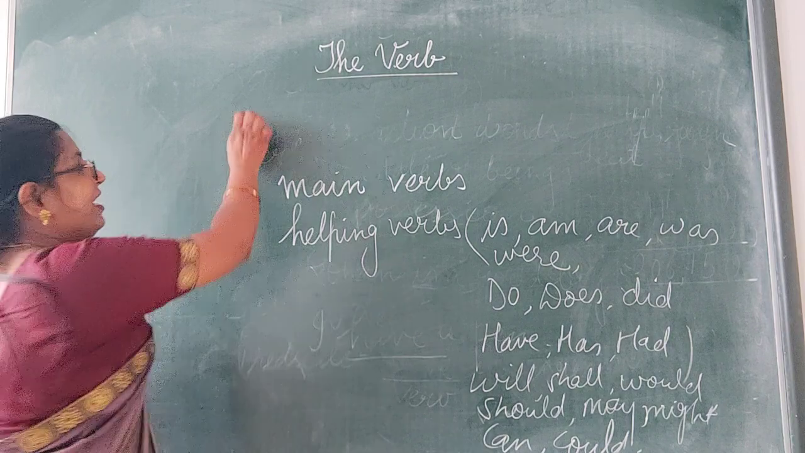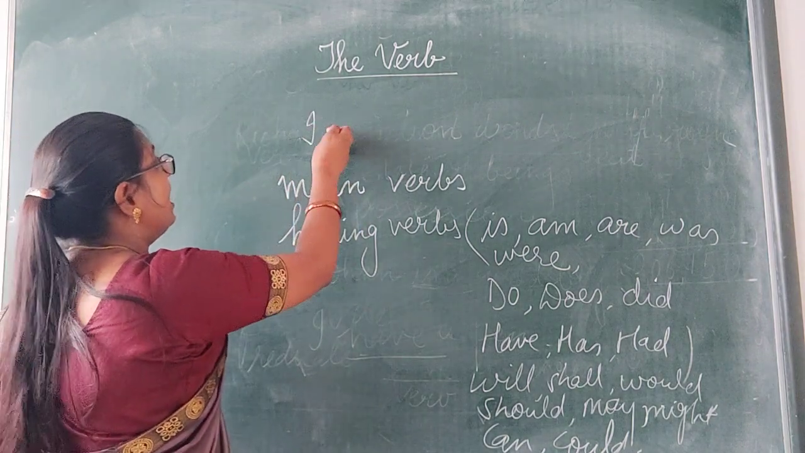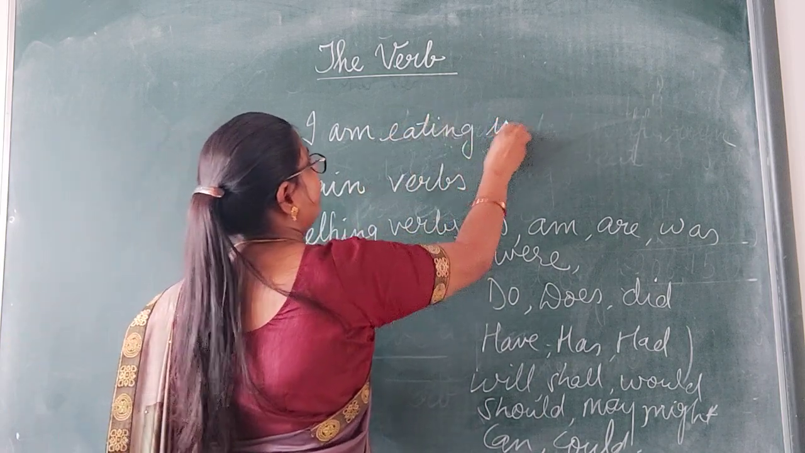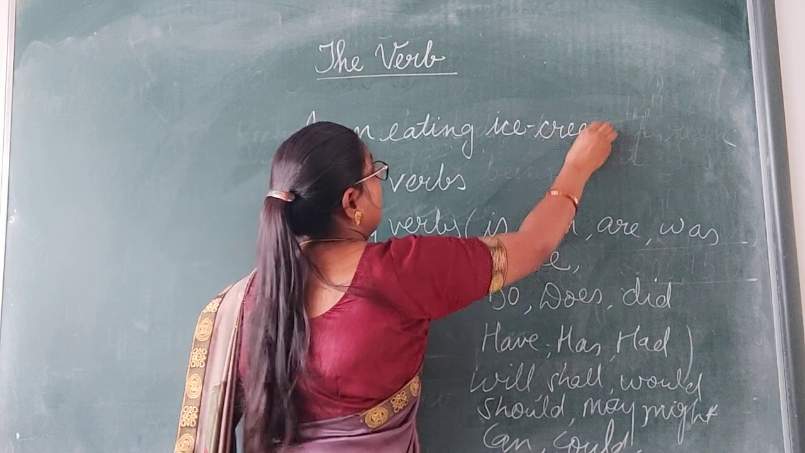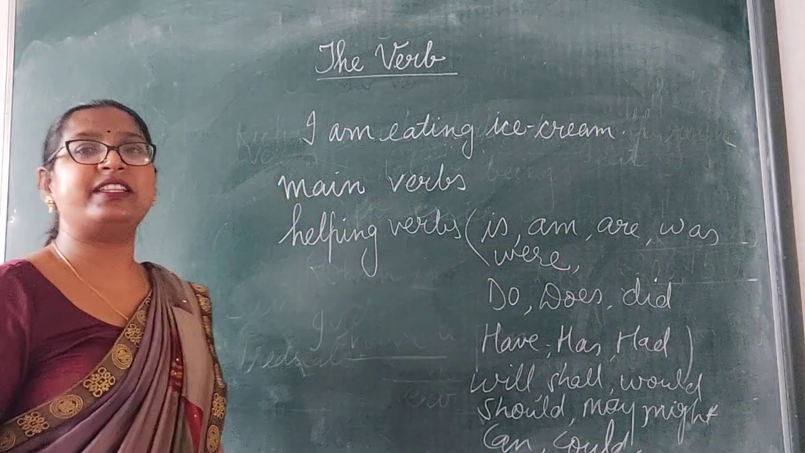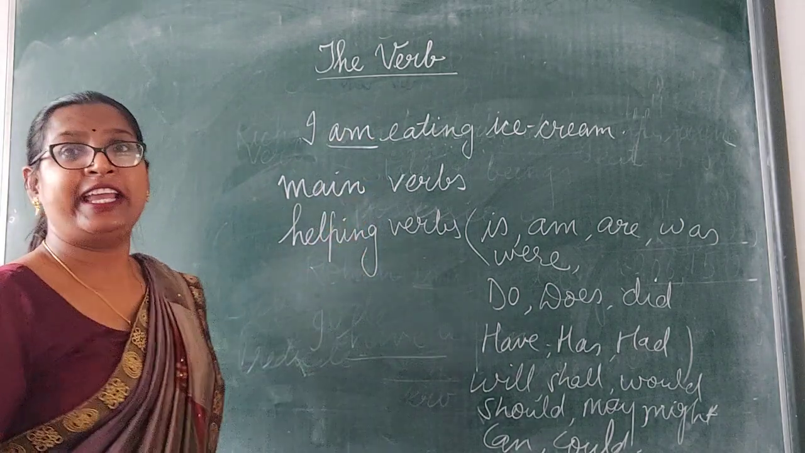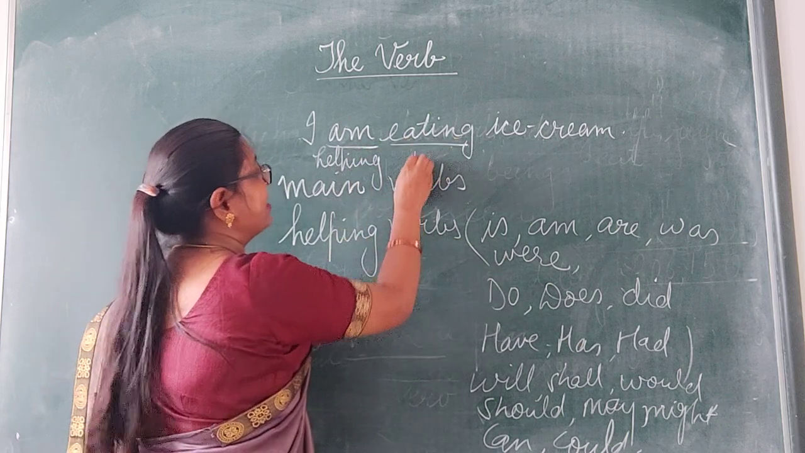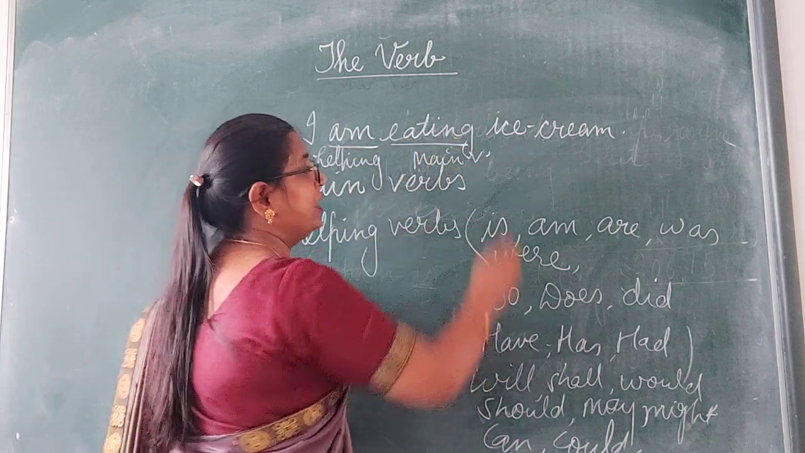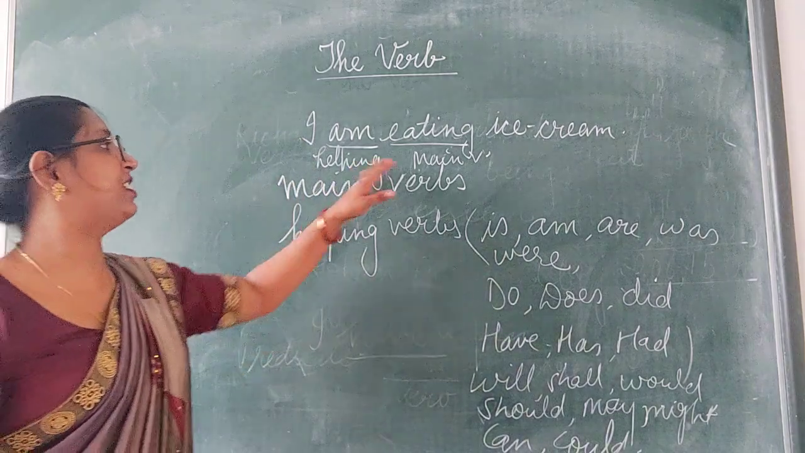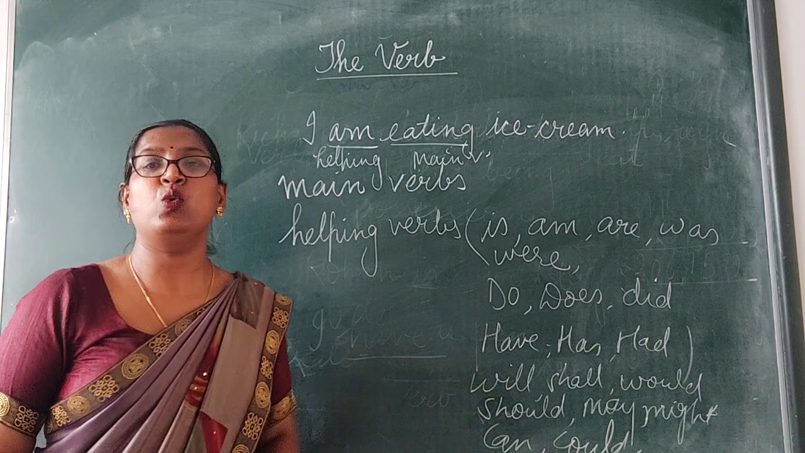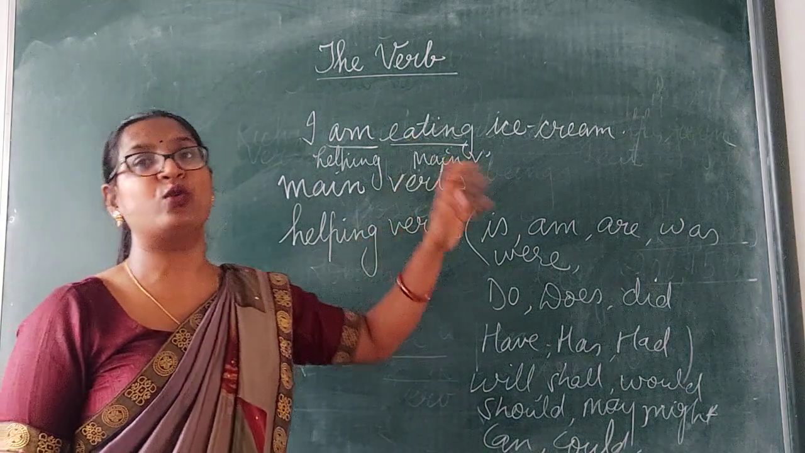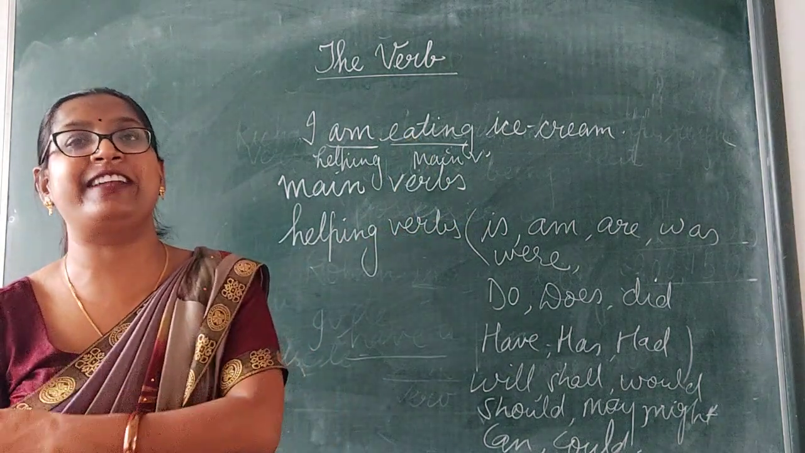If I write here a sentence, I am eating ice cream. I am eating ice cream. In this sentence, am is the helping verb and eating is the main verb. Clear? Now you can recognize the difference between what is helping verb and what is the main verb. Clear? Helping verbs help the main verb to make different tenses and all.